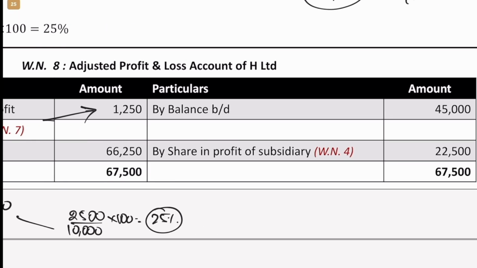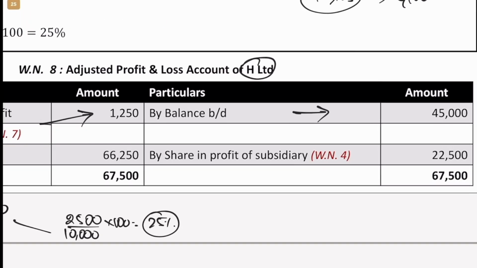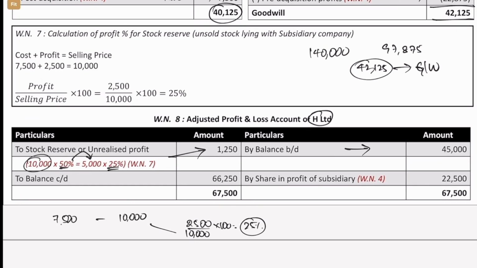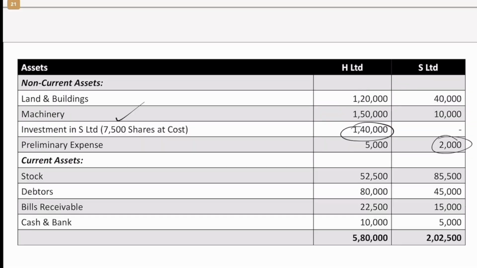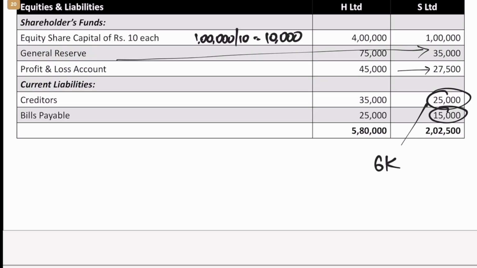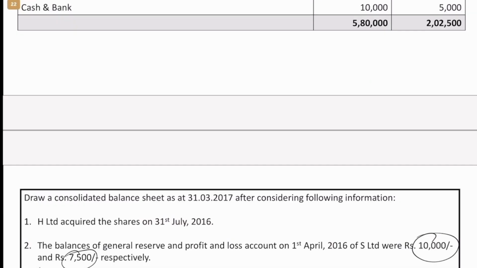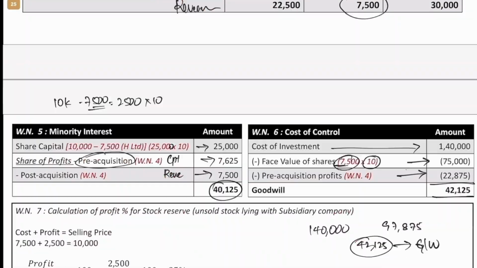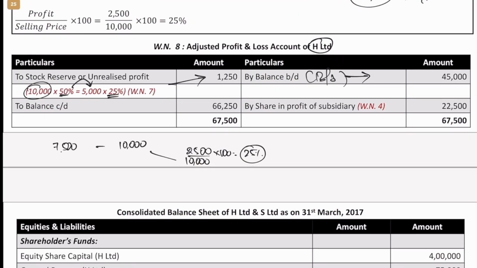What we do is we incorporate the balance of profits from holding company this time, because we have to remove the profit from the holding company. So balance brought down is from the balance sheet itself. If you go back to the balance sheet and check the P&L account balance, it is 45,000. So that 45,000 would be the starting point for us. From there we are removing 1,250 because we have not yet realized this profit. So this is not ours, or we have not yet earned this.